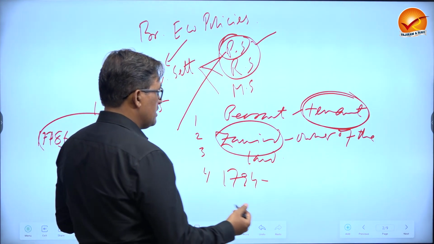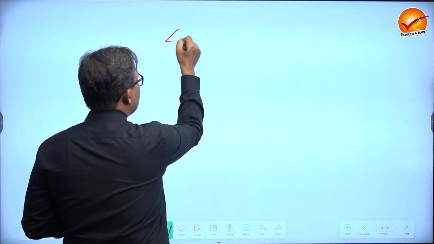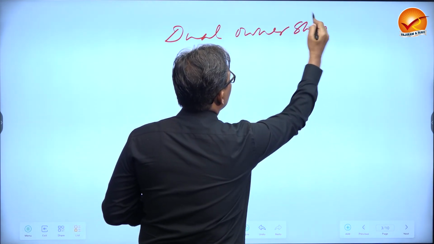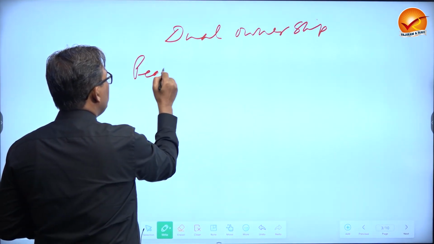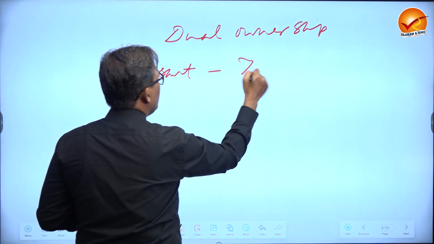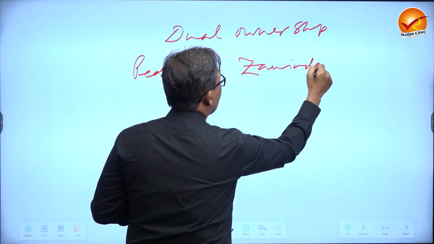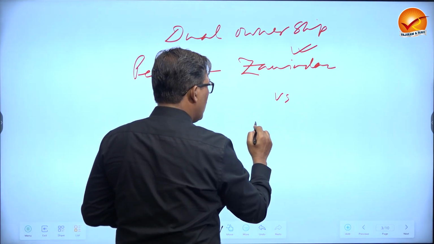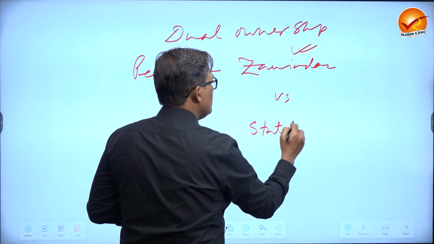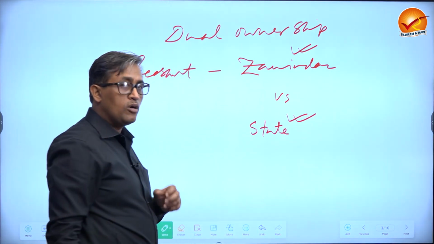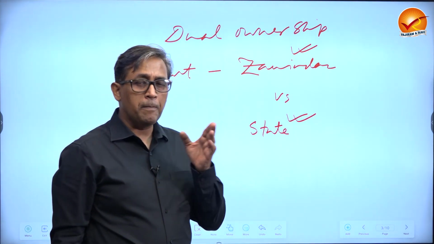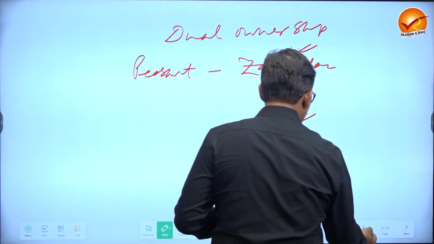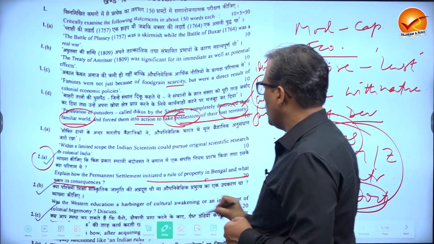So that means that here they had established a dual ownership. Now, what is dual ownership? Between peasant and zamindar, the zamindar was owner. But between zamindar and state, the state was owner. Now, this was totally different from England and other European countries. So, this is one part of the question.